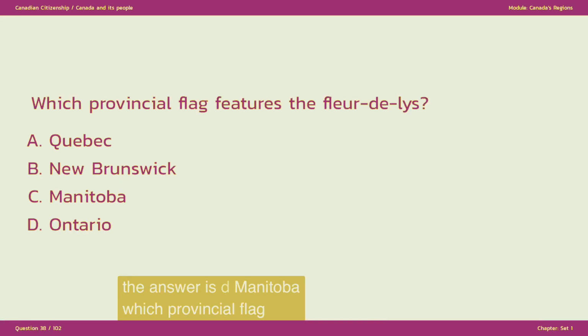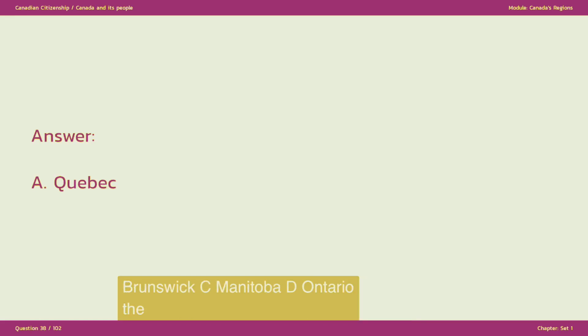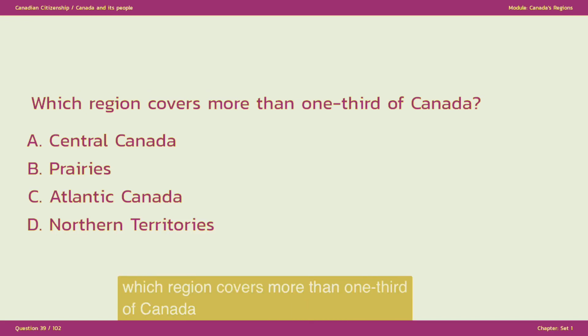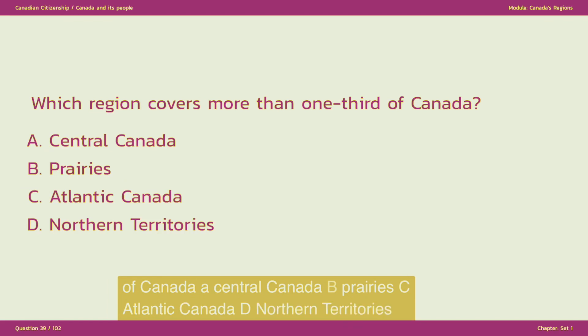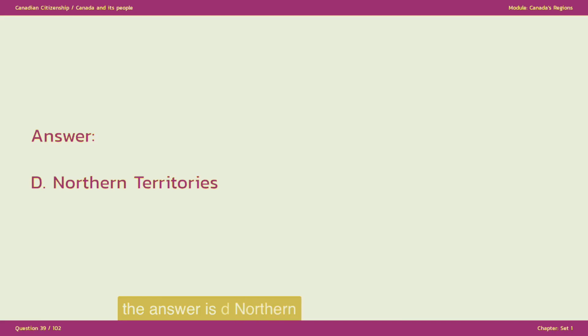Which provincial flag features the fleur-de-lis? A. Quebec. B. New Brunswick. C. Manitoba. D. Ontario. The answer is A. Quebec. Which region covers more than one-third of Canada? A. Central Canada. B. Prairies. C. Atlantic Canada. D. Northern Territories. The answer is D. Northern Territories.